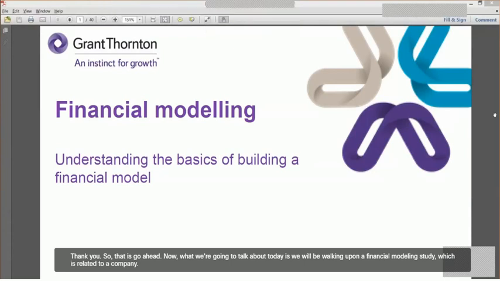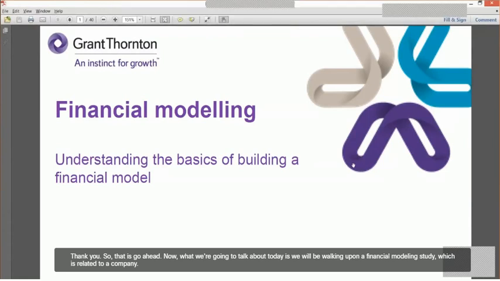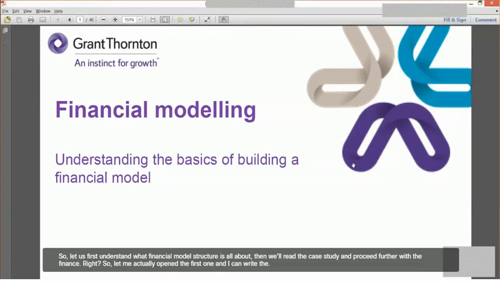Now, what we are going to talk about today is we will be working upon a financial modeling case study, which is related to a camera manufacturing company. So let us first understand what financial model structure is all about. Then we'll read the case study and proceed further with the financial model creation.